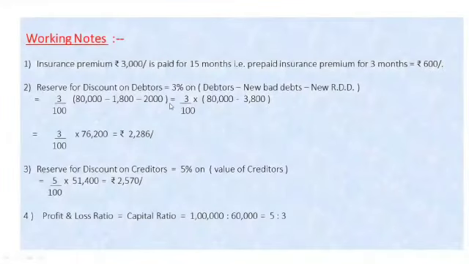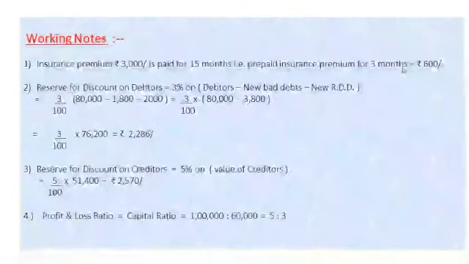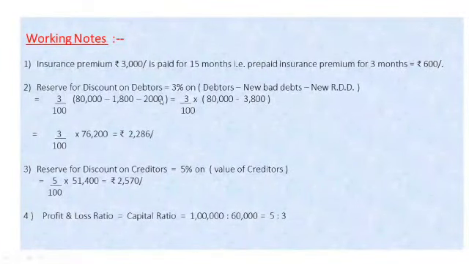See the working notes. As I have already discussed, first is insurance premium rupees 3,000 paid for 15 months. That is prepaid insurance or premium is for 3 months, that is of 600 rupees. Reserve for discount on debtors, 3% on debtors. First, you have to deduct the amount of bad debts, means new bad debts, then new RDD, and after that balancing figure, you have to calculate 3% discount on debtors.